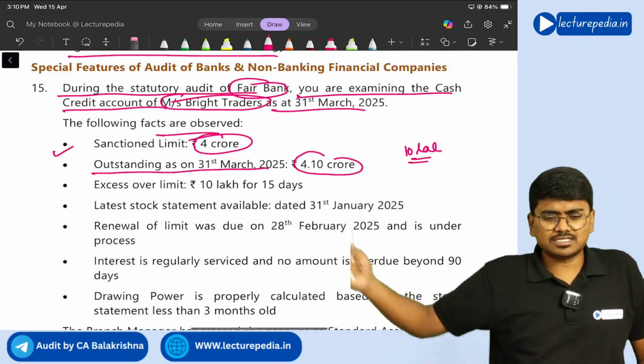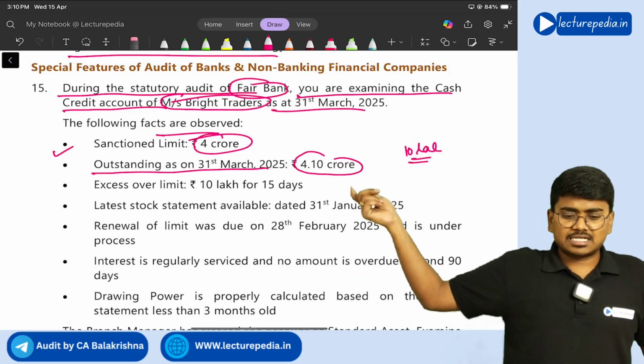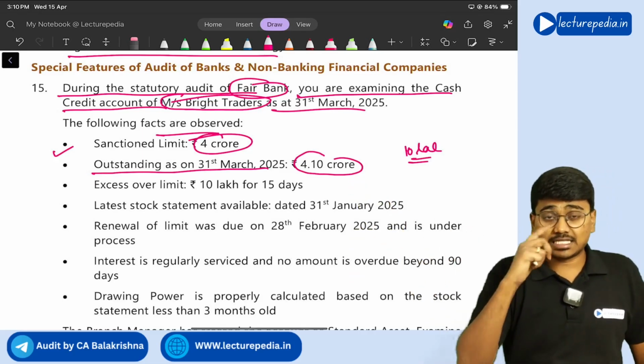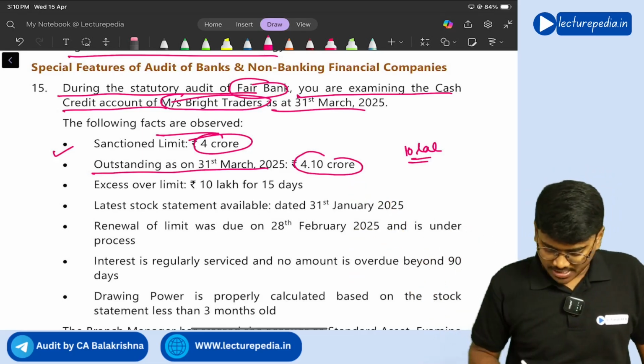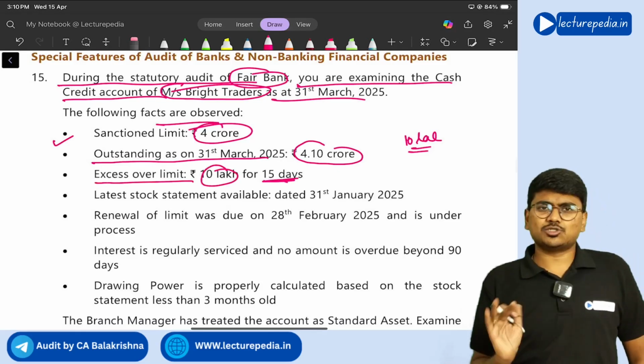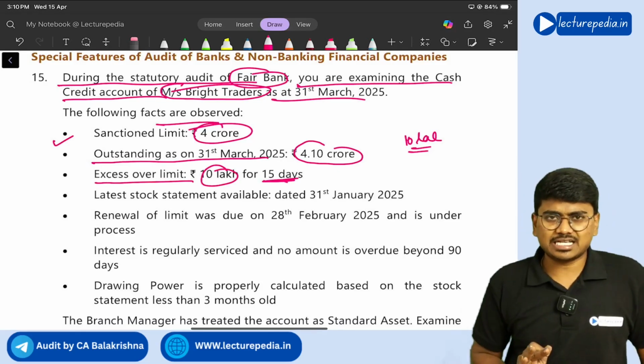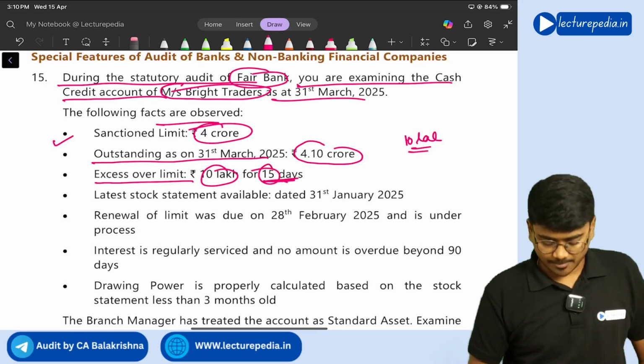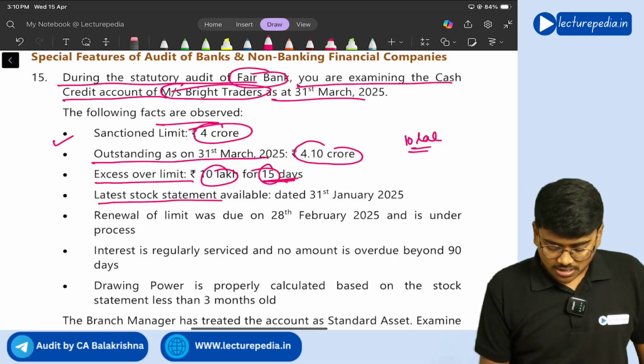If there are no credits and it is more than the sanction limit for more than 90 days, you will treat it as out of order, right? Let us see how many days it's been. Excess over limit 10 lakhs for 15 days. Oh, it is only for 15 days, so you need not treat it as NPA since it is only 15 days. Next, latest stock statement available.